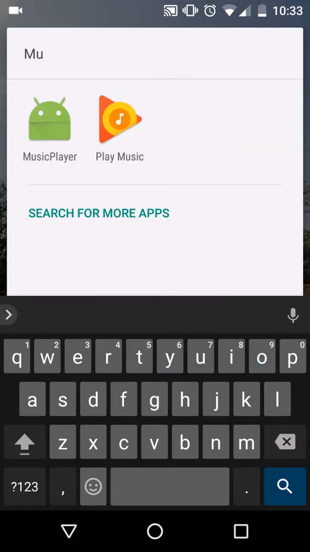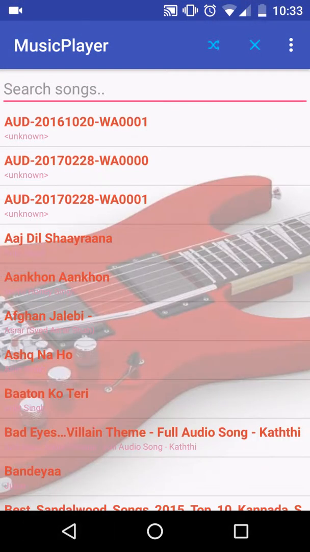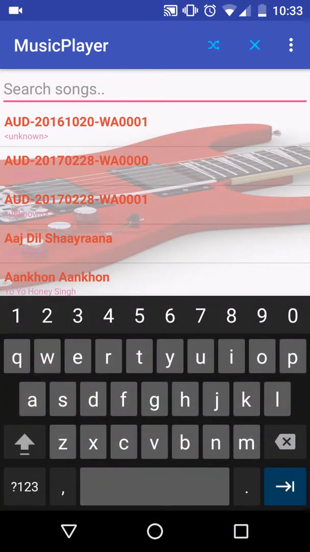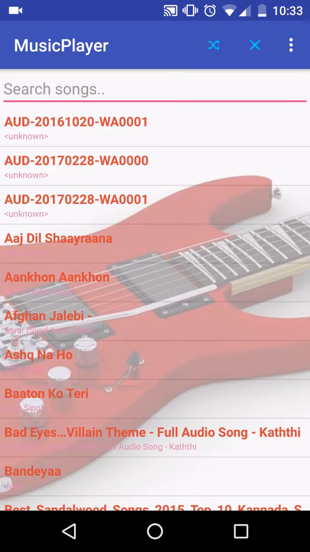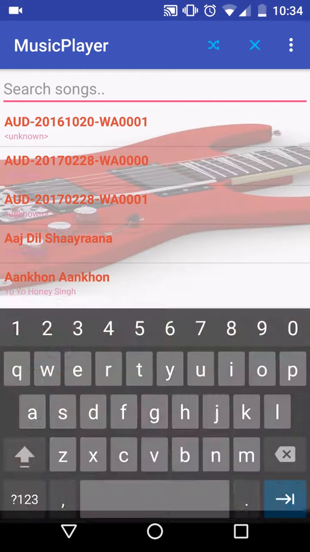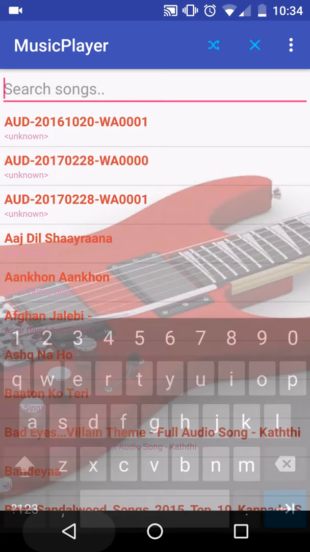Let's dive into the app first. Our app is called Music Player. We didn't rename it as some other app, but yeah, it's just like that. When you open the Music Player app, it gets preloaded with the list of songs that are there in your SD card. Loading the list of songs itself was a task, so I'll speak about the tasks later, but I'll explain the basic functionalities. The media player itself will have different functionalities such as play, pause, reshuffle, close the app, or search for a song.